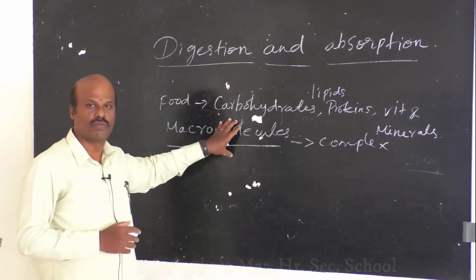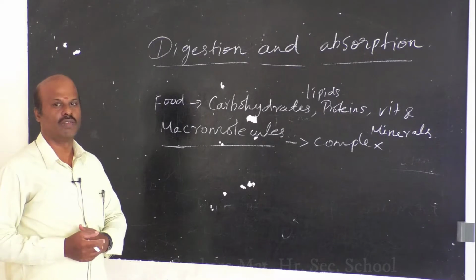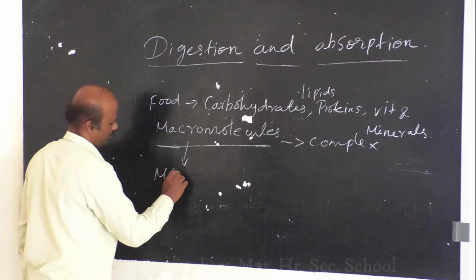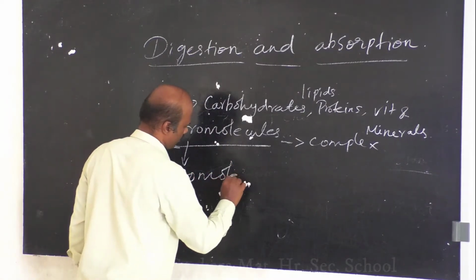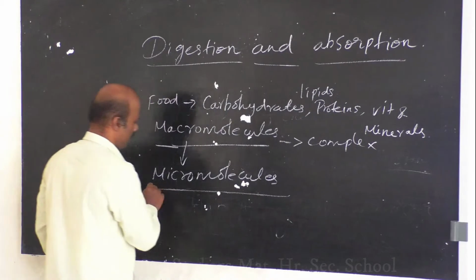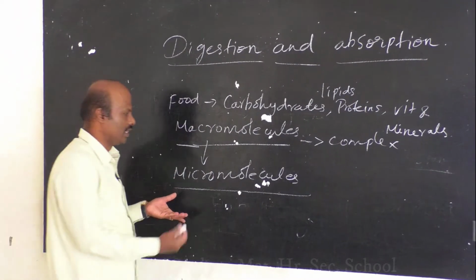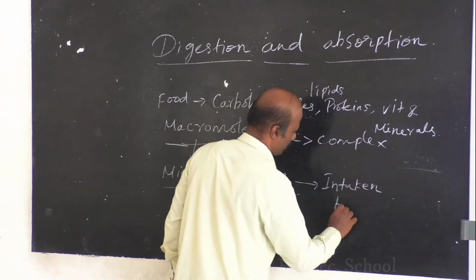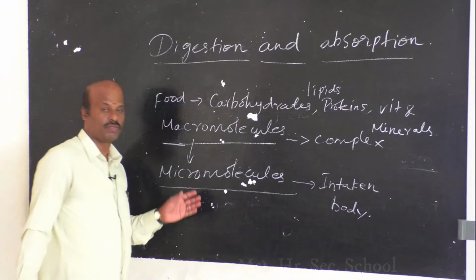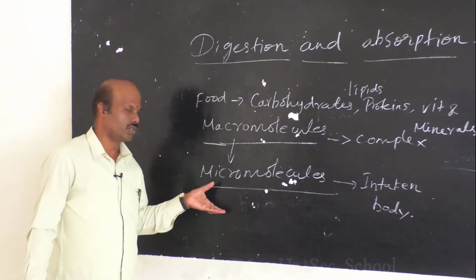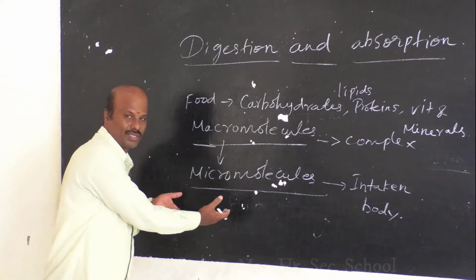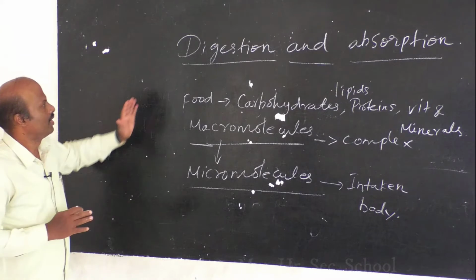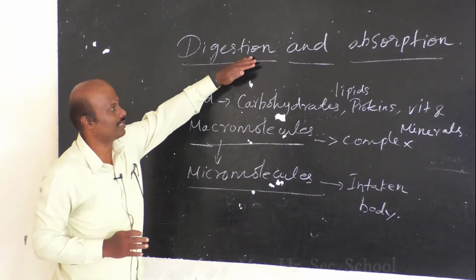So this complex form of food has to be taken in by our body and degraded into micromolecules. Once it is degraded into micromolecules, then only it will be taken in by our body. The conversion of these complex food molecules into simpler forms, that is micromolecules, takes place only with the help of the digestive system. So we are supposed to study this topic, digestion and absorption.